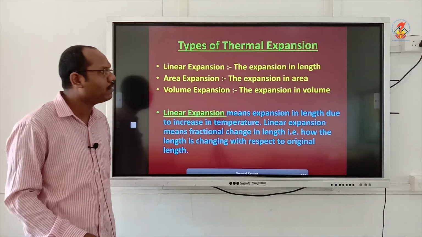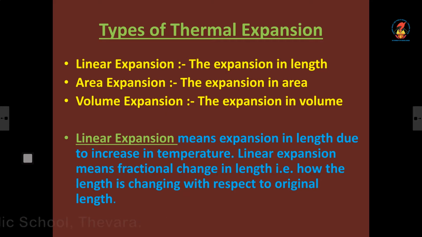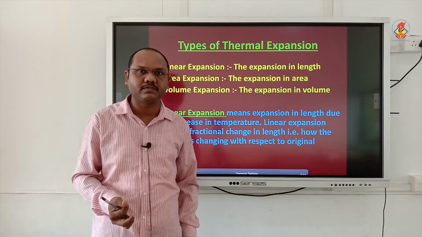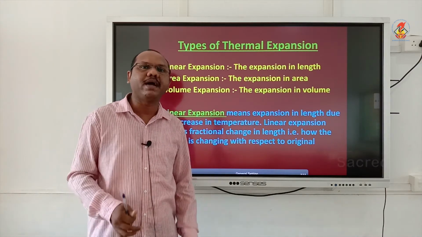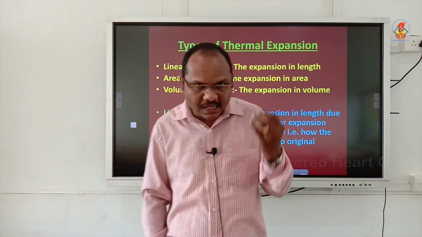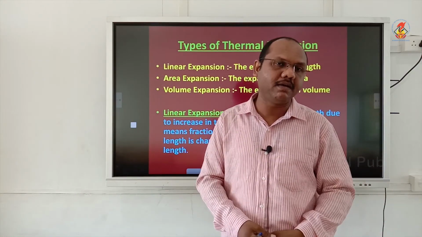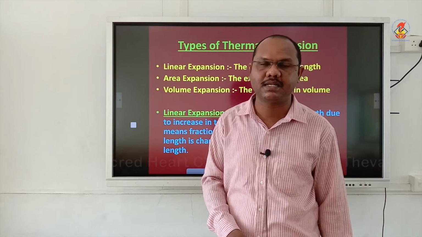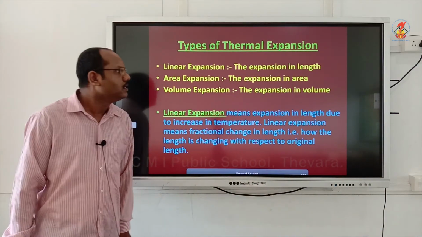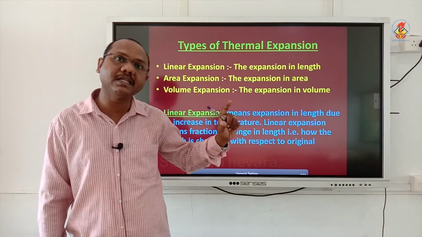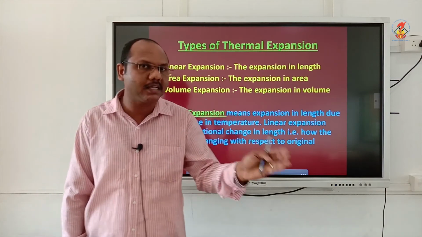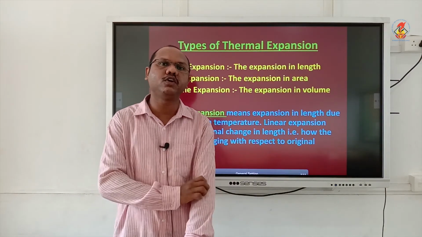Now the third one is volume expansion. Volume expansion means expansion in the volume of the body. You take a metal cube and heat it, so it will expand. Why am I always speaking about metals? Metals are good conductors of heat. They can absorb the heat and expand faster. That is why I usually take the case of metals. Volume expansion is also called cubical expansion. Area expansion is also called superficial expansion. Volume expansion is also called cubical expansion.